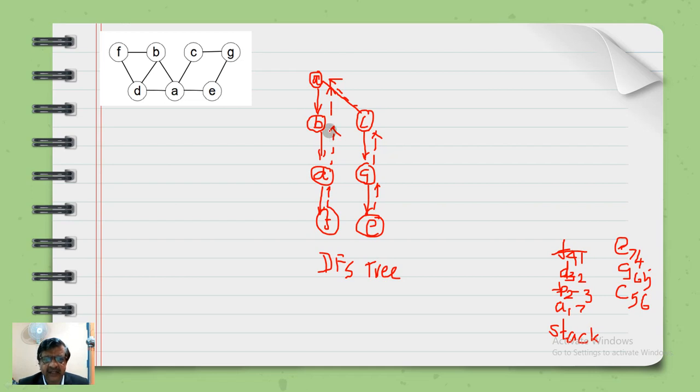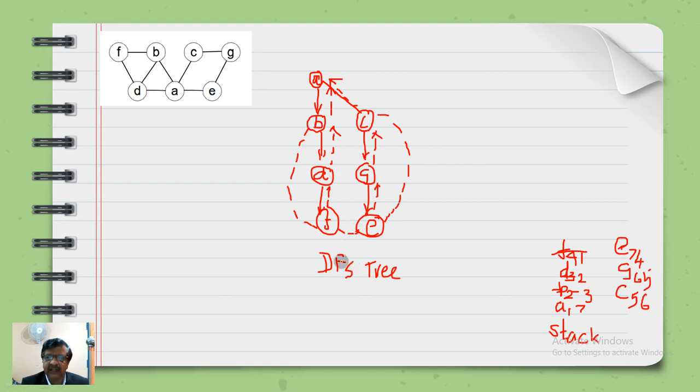Okay, you can connect F to D, B to F here by a dotted line. This is a back edge, and you can also connect C to A, C to E. So there are two back edges. Okay, you can also connect F to E.